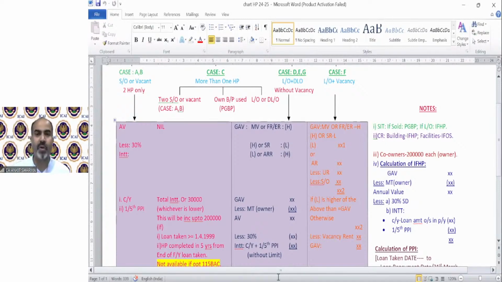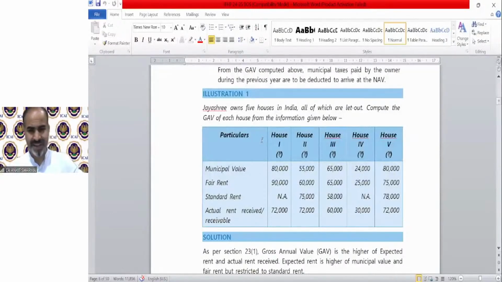Okay, now we are moving on to our questions one by one. So illustration number one. Before that illustration, I will tell the answer of the question I asked you right now. Then we'll move on to our illustration part.